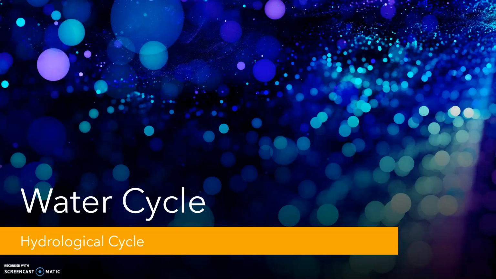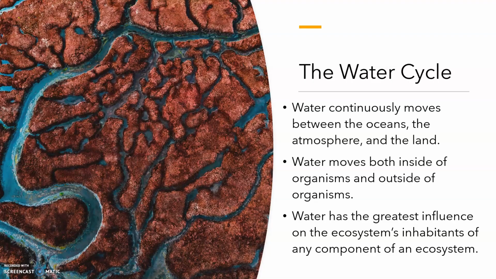The water cycle is also known as the hydrological cycle or hydrologic cycle. Water is continuously moving through the earth. It cycles through the atmosphere, oceans, land, and living organisms. Water moves both inside and outside of living organisms. Water has the greatest influence on the inhabitants of any ecosystem. Without water, organisms would not be able to survive.